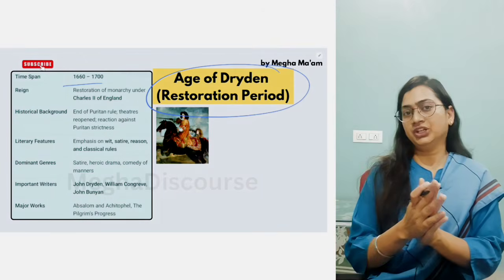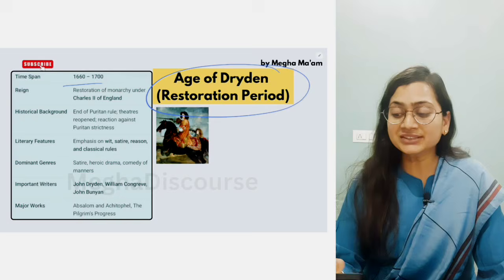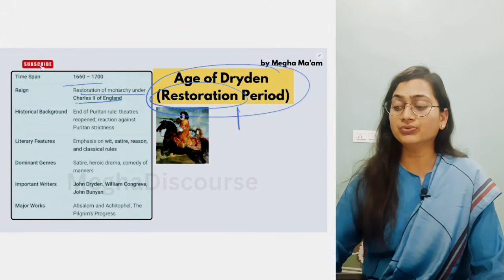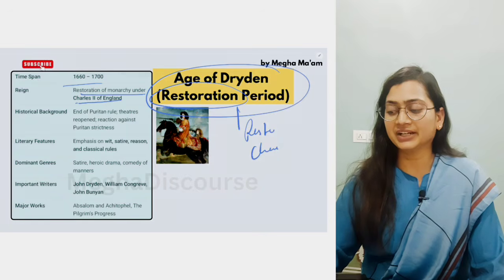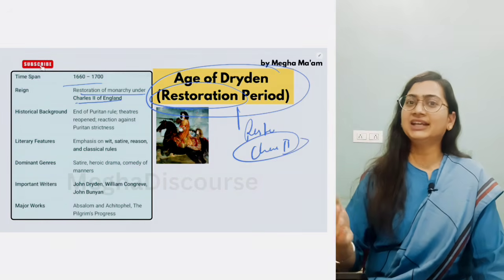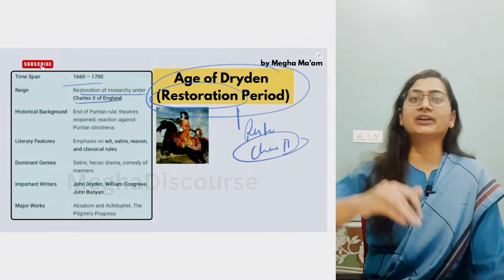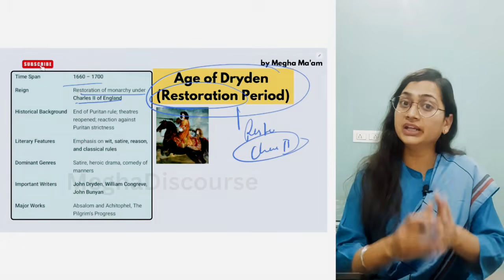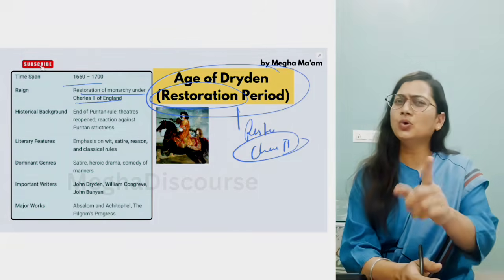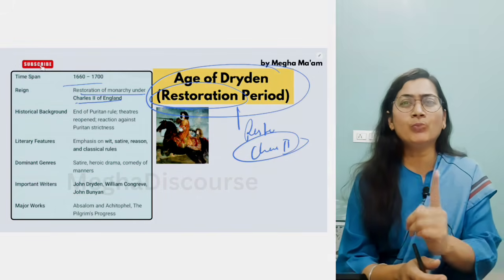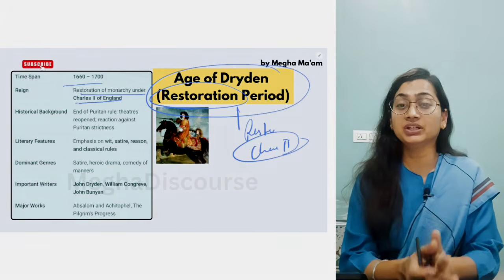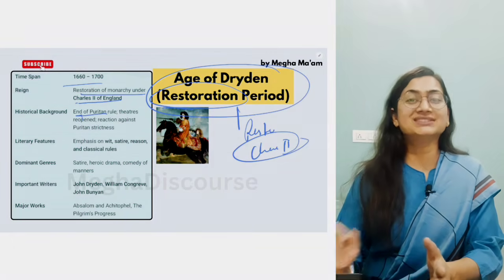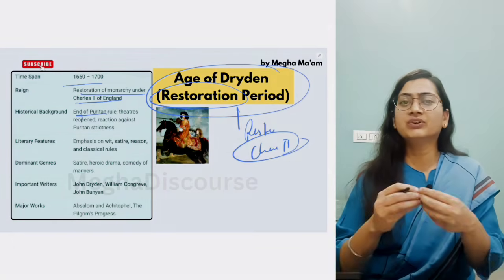Now what happened in the age of Dryden? Now the restoration of monarchy under Charles II. Okay, now when Charles II came, then what? Again the monarchy was settled. It was cast off in the Puritan age, but now again the monarchy was settled. Now there is no more rule of the Pope. There is no more rule of the church. Now there is the rule of the king. The king is the supreme one. So the Puritan age was ended. All the religious beliefs were shattered.